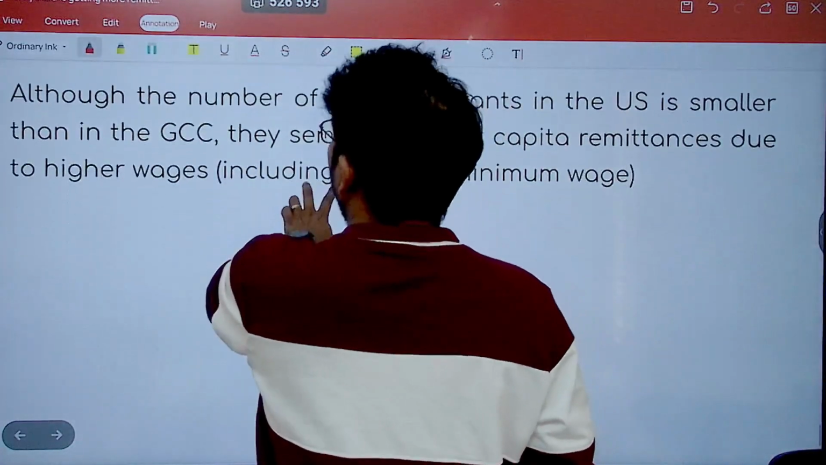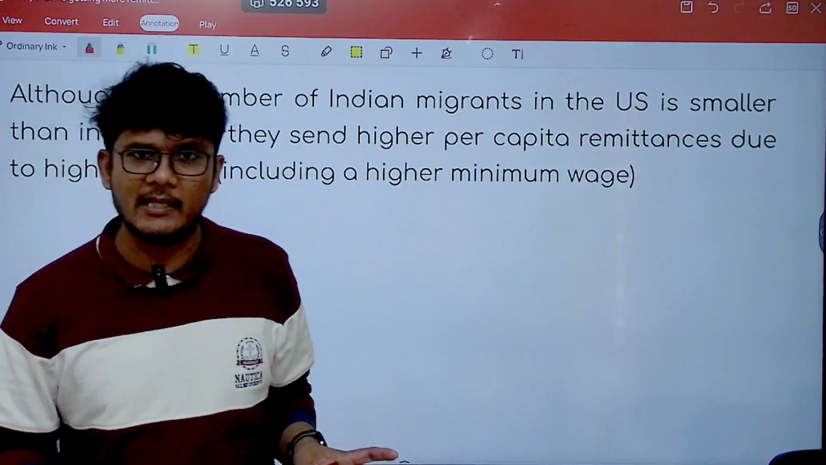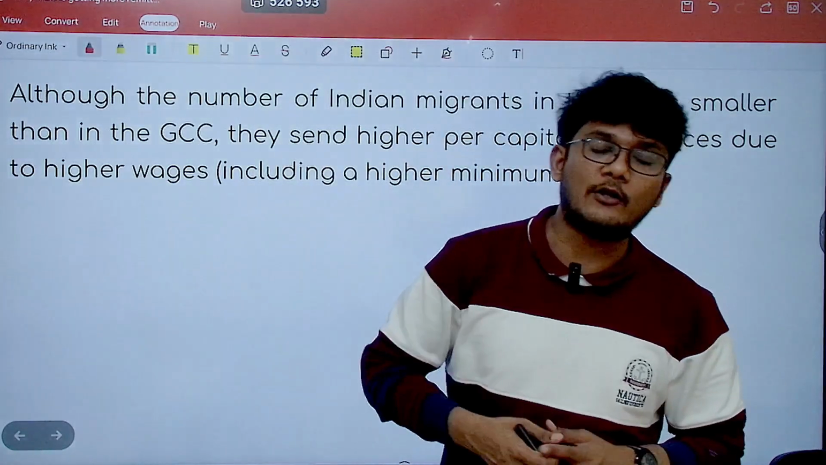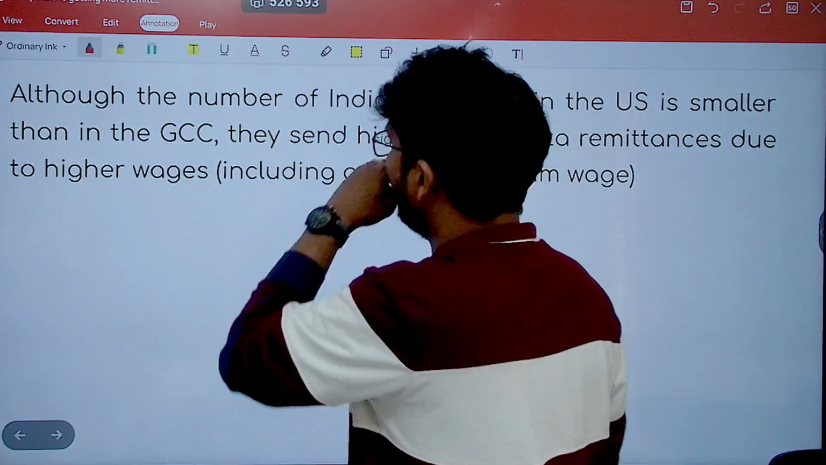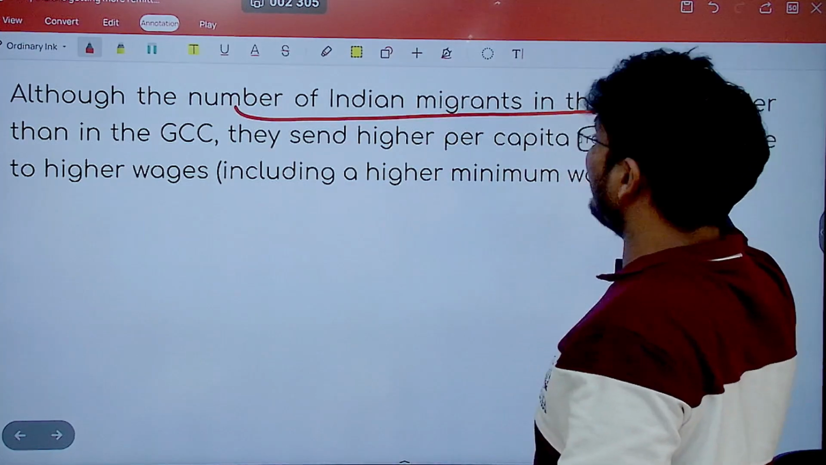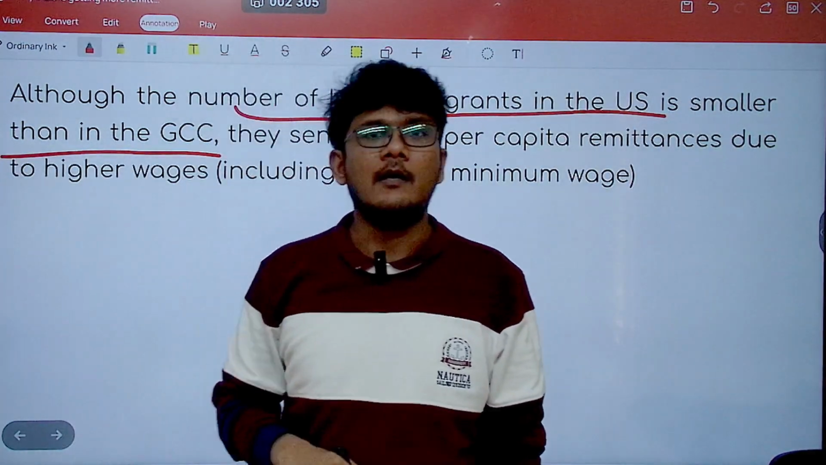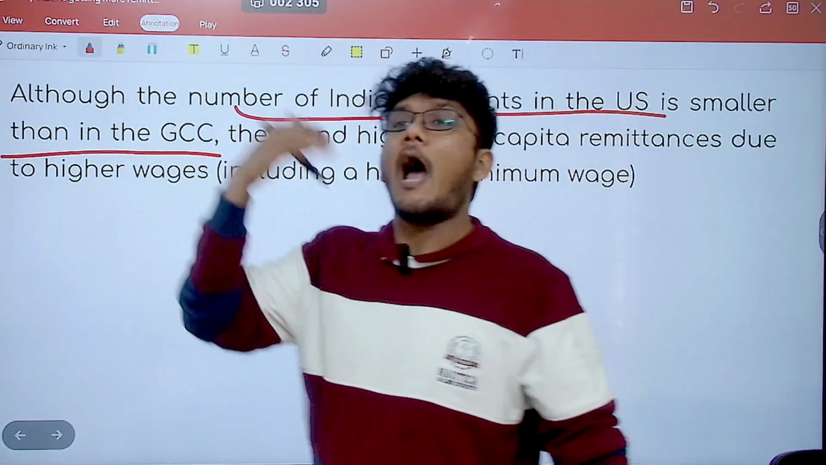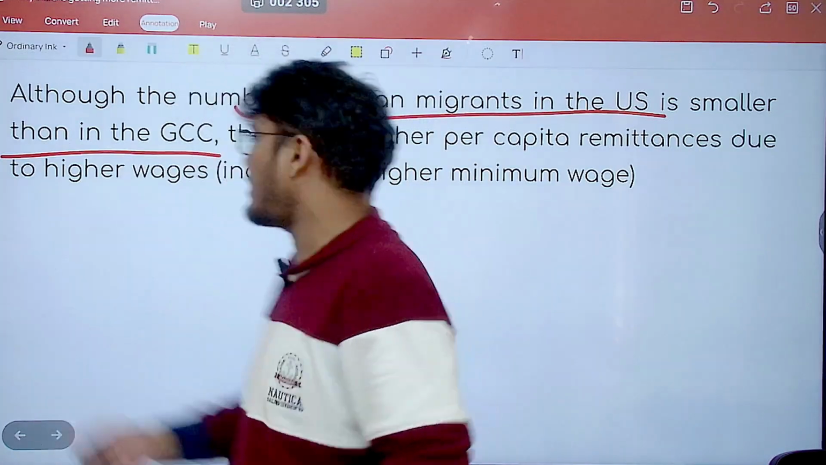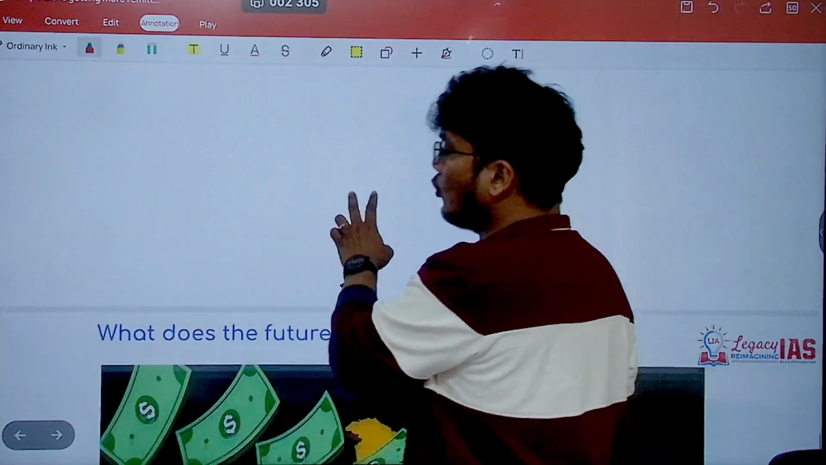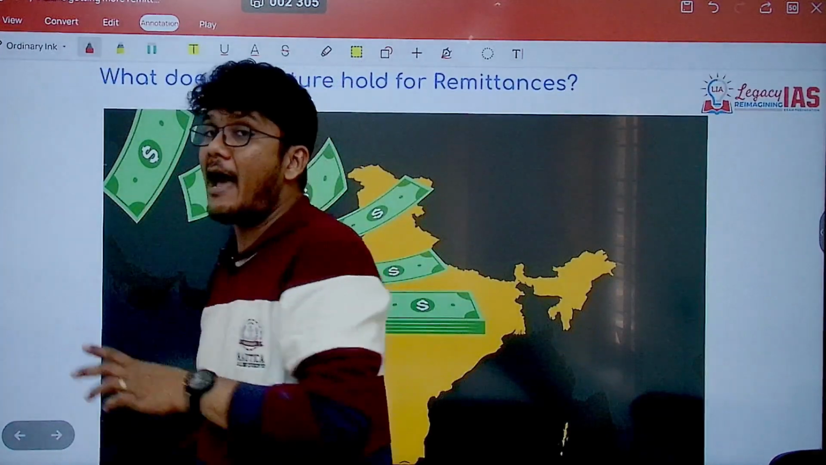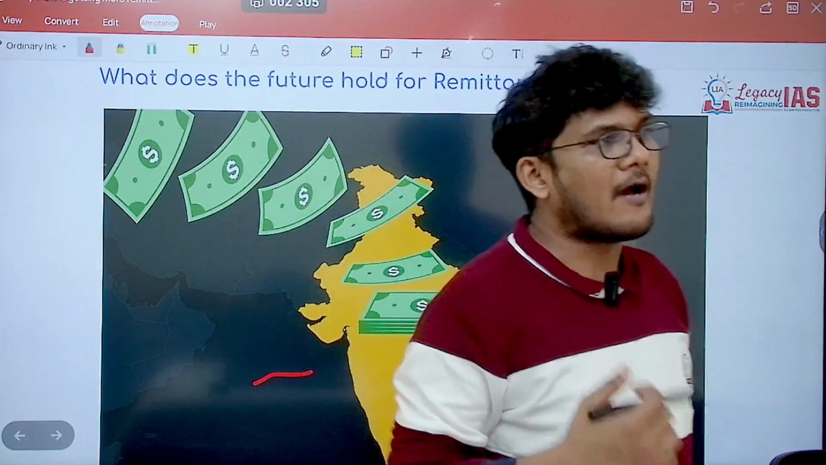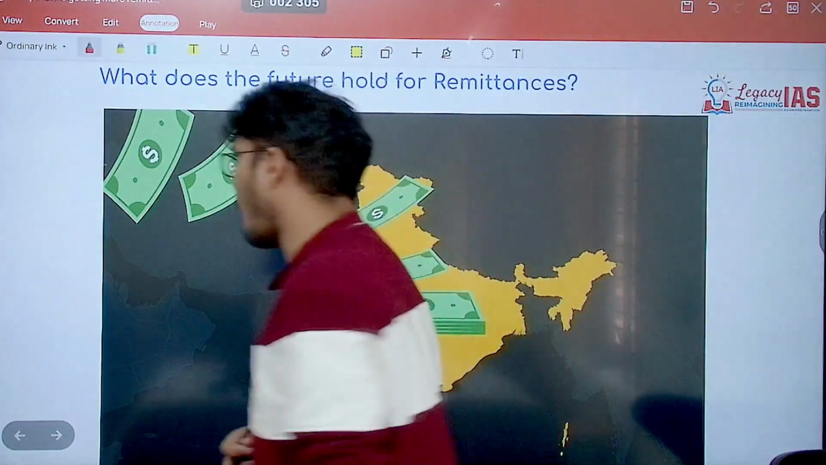Now we have seen the increase over here. Now the question is, does this increase reflect more number of Indians going to the advanced economies? No. Why? Because the number of Indian migrants to US is smaller than GCC, right? But still, why so much remittance is coming? Because of higher salary, higher minimum wages, which is leading to higher remittances from people in USA to India. So an average Indian citizen in USA is remitting a higher amount of money than an average Indian citizen in any of the Gulf Cooperation Council countries.